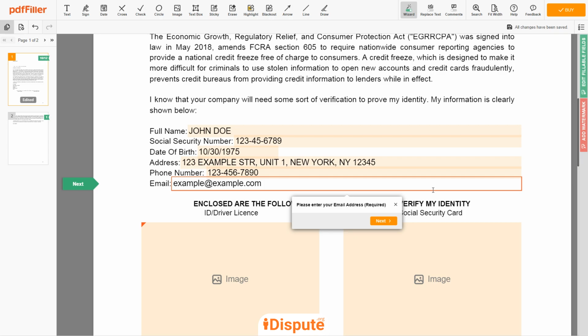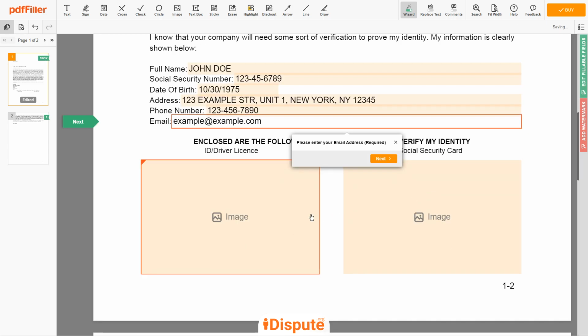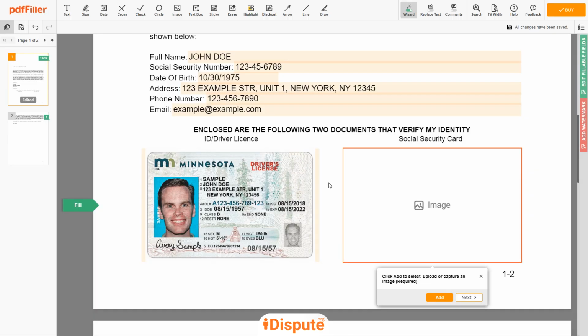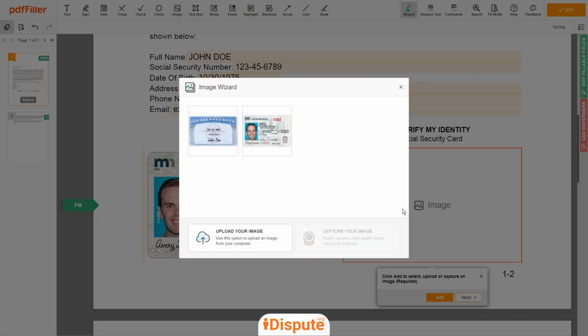Now, you need to provide copies of 2 forms of identification. Upload your ID or driver license copy to the document left side and your social security card to the right side.